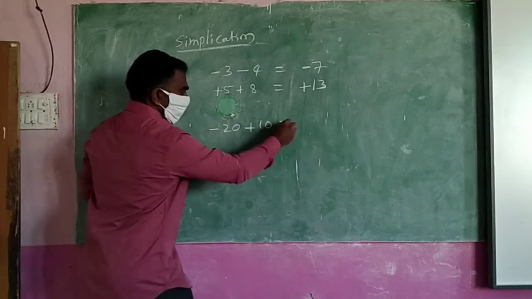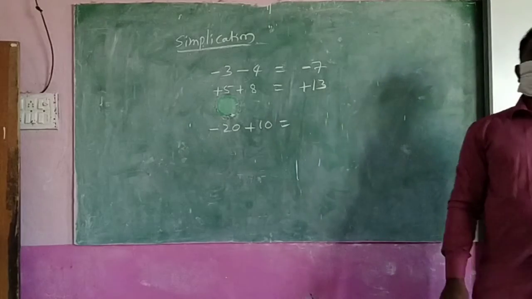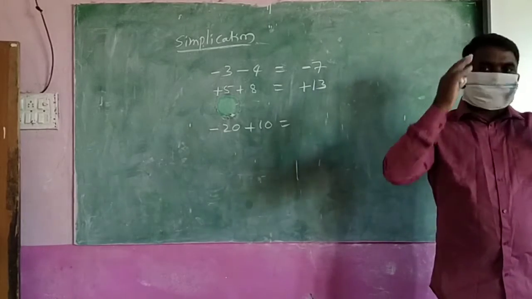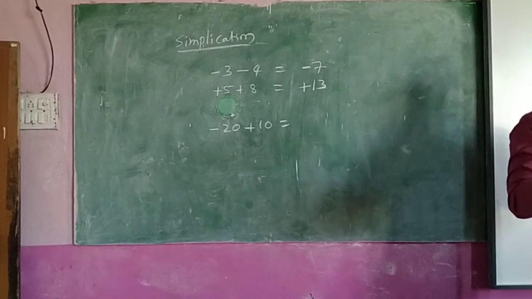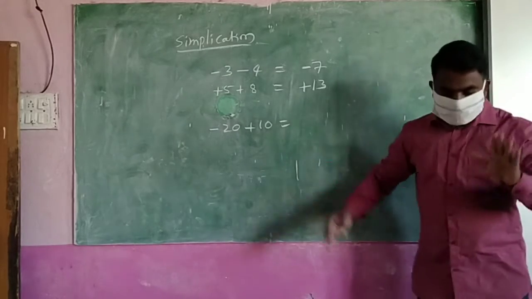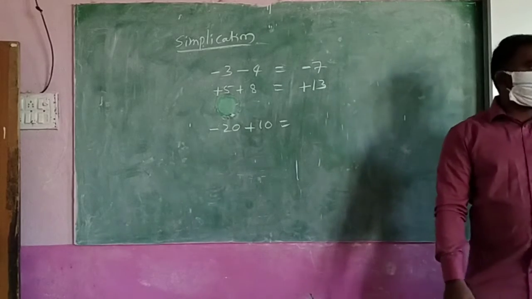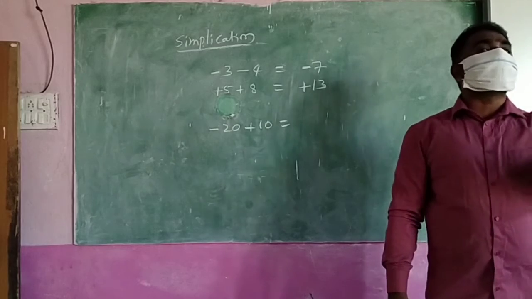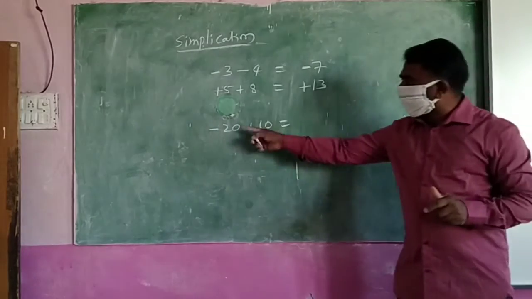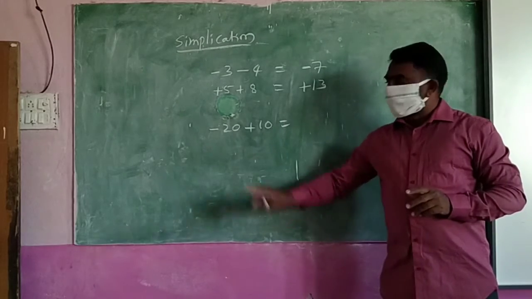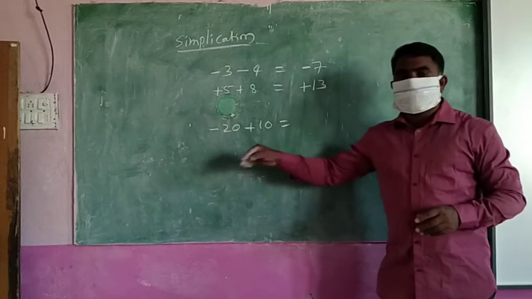-20 +10. Don't do the answer first. Down, up. First not the answer, first you think. What is happening here? We are going down and up. Reverse directions are there, no? Yes. Down and up. Then what did I say to you? Find the difference. What is the difference between them? Down, up. Numbers are there. What is the difference between them? 20 and 10.